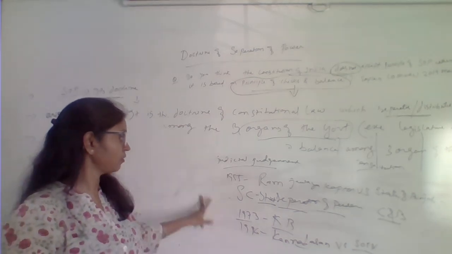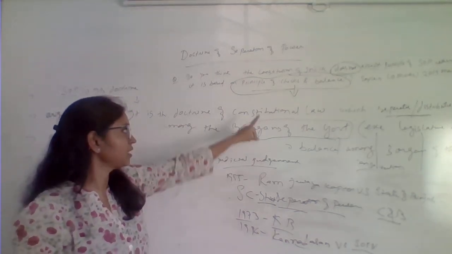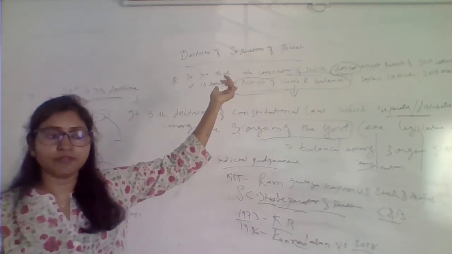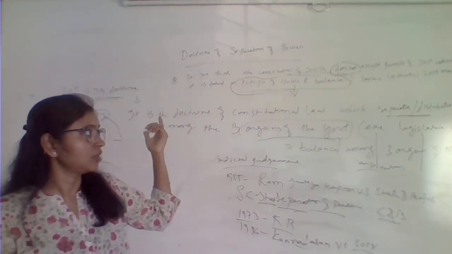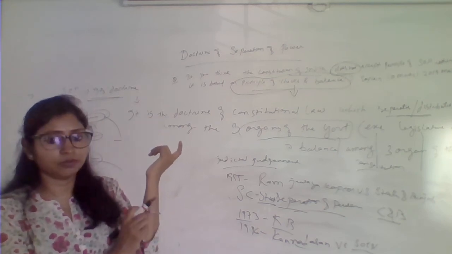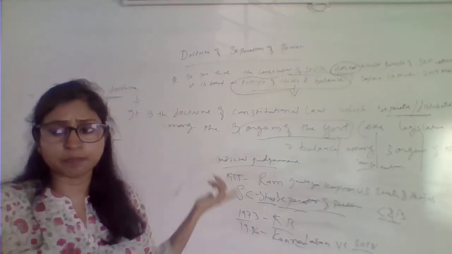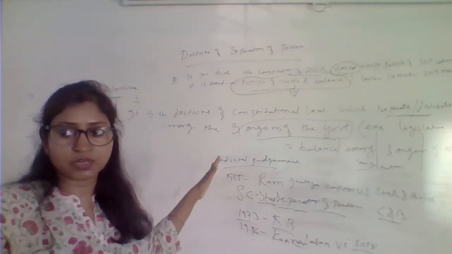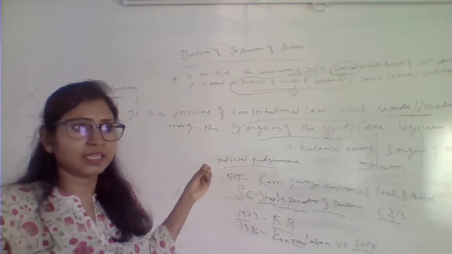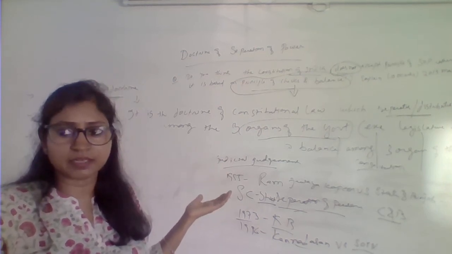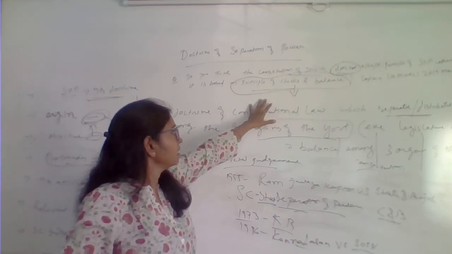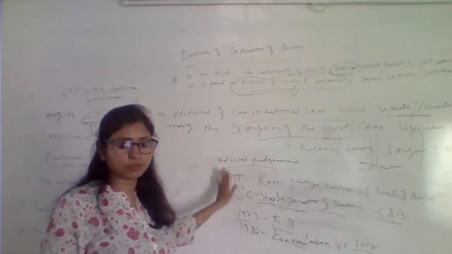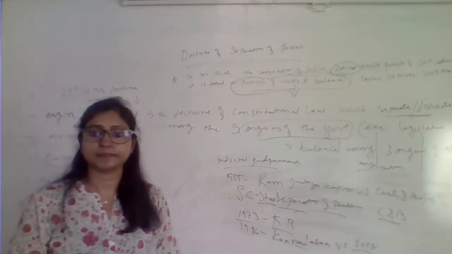So in this way you have to conclude that ultimately it is the principle of checks and balance, because mere separation of power in itself is not very relevant or practical in nature, the way it was proposed by Montesquieu. There has to be a watertight separation of power, that looks good in theory but not in practice. So it is modified by the principle of checks and balance, and that happens in India, and in the US also, and you have to mention all the provisions of the constitution.